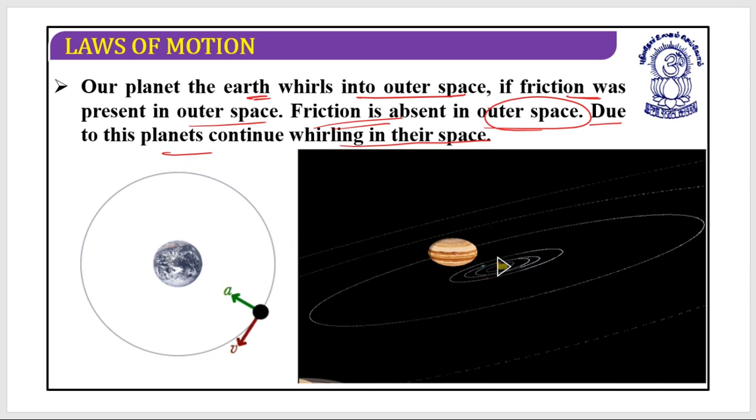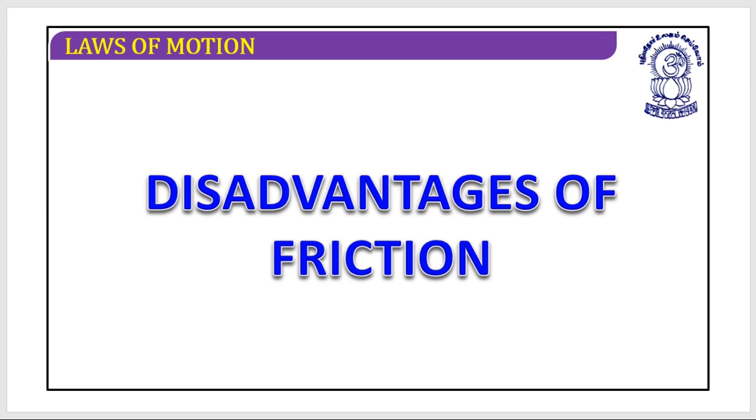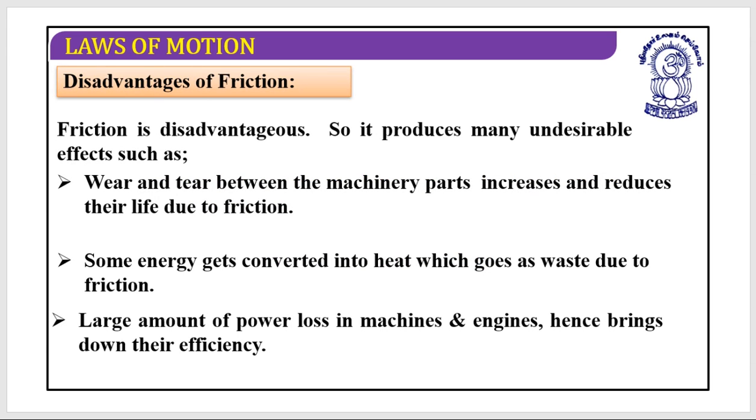Yes, now let's look at the disadvantages of friction. Let's have a look. All the disadvantages. Yes, so first, wear and tear between the machinery parts increases and reduces their life due to friction, as two wheels, when they are in contact, are going to have friction between them, and when they have friction between them, they will produce wear and tear. Due to this wear and tear between the machinery parts, their life is decreased.